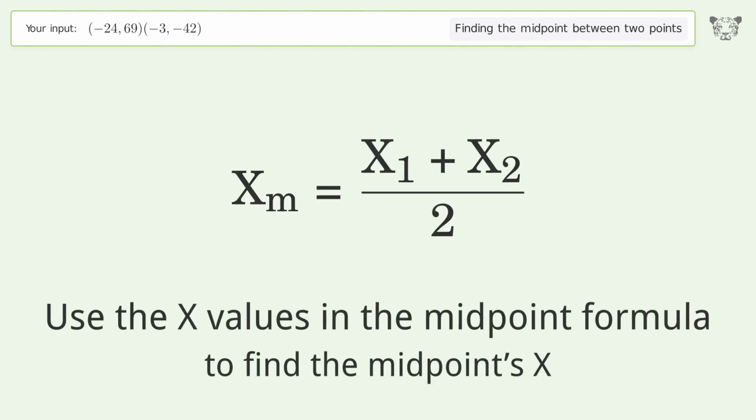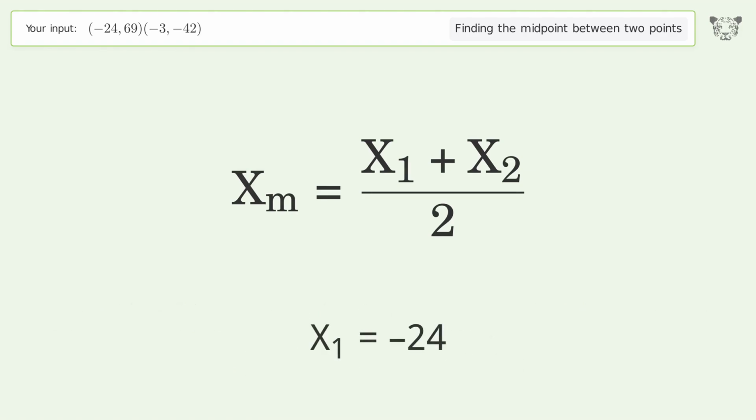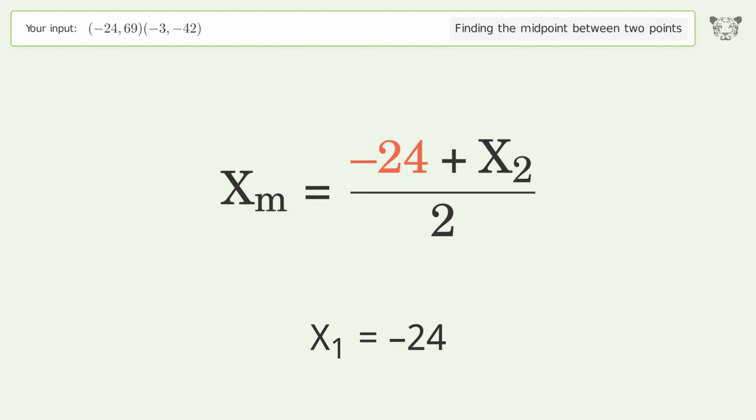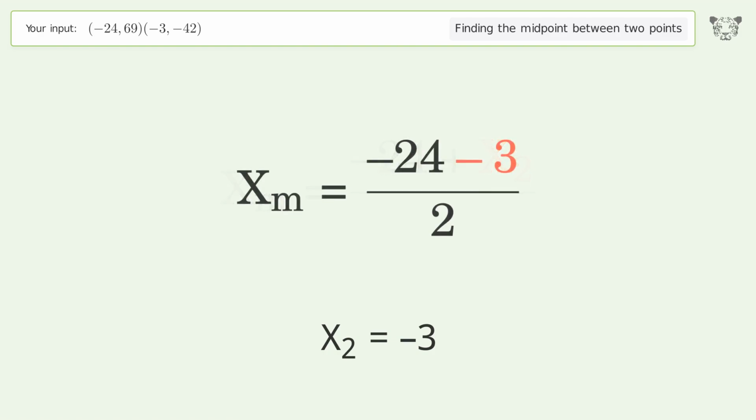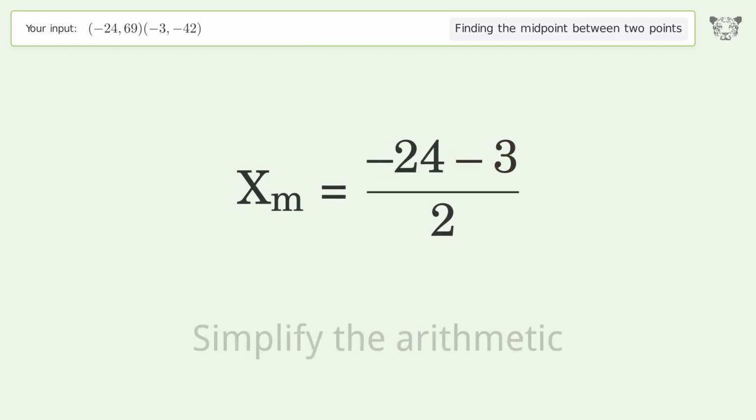Use the x values in the midpoint formula to find the midpoint's x. x1 equals negative 24. x2 equals negative 3. Simplify the arithmetic.